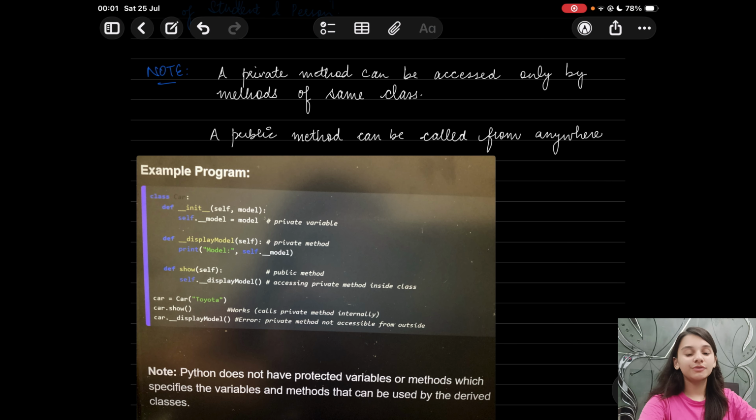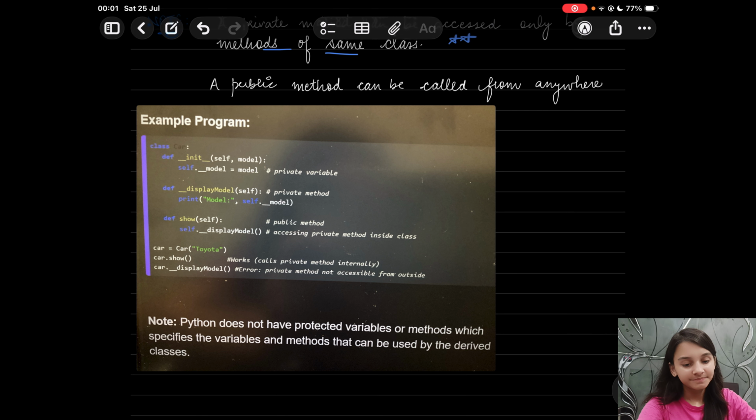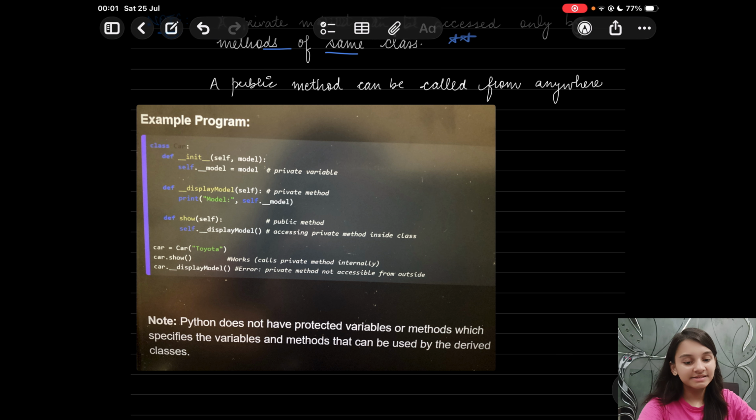Now let's have a look at the note that we have over here. It says that a private method can be accessed only by methods of the same class. Always remember this, that a private method can only be accessed by methods of the same class. The class needs to be the same. And a public method can be accessed from anywhere. Let us have a look at this example.